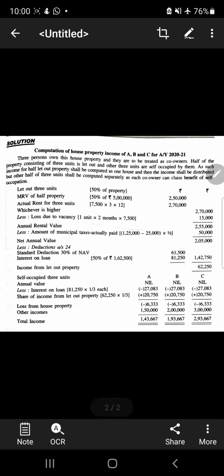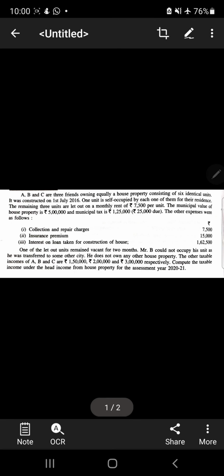All right, so in the solution, what we will do, we'll take the property value first of all, MRV, municipal rental value, which is given to us. Now why are we taking 50%? Because the question told you that half of the house remained vacant for 2 months. This is vacancy.